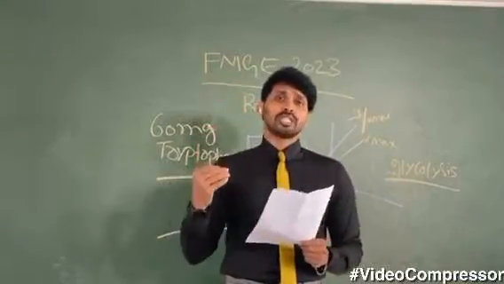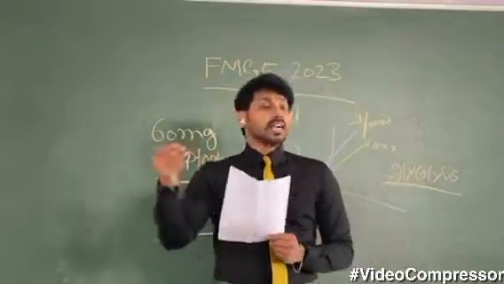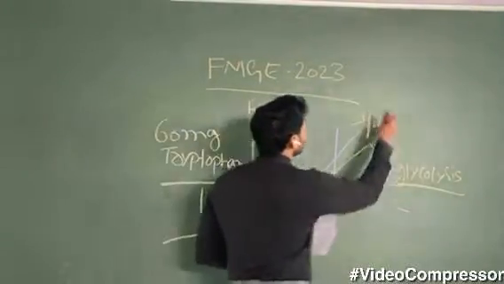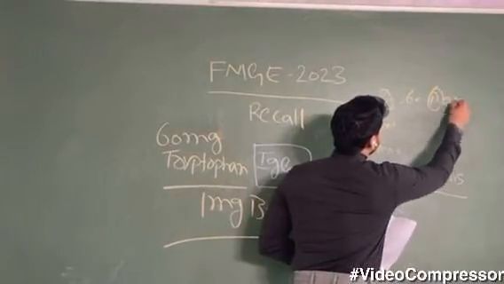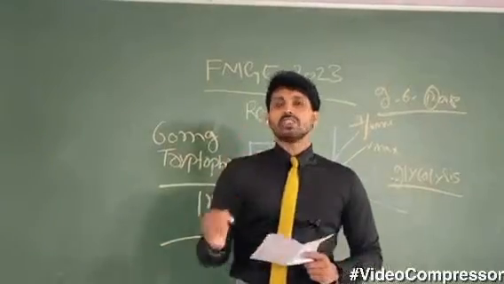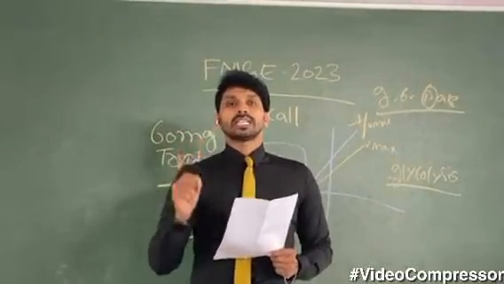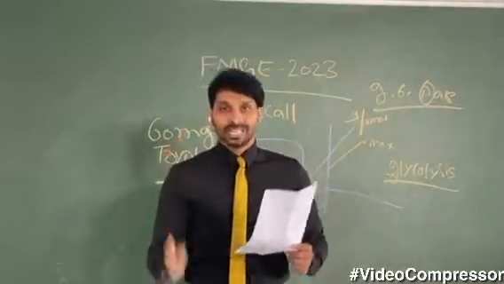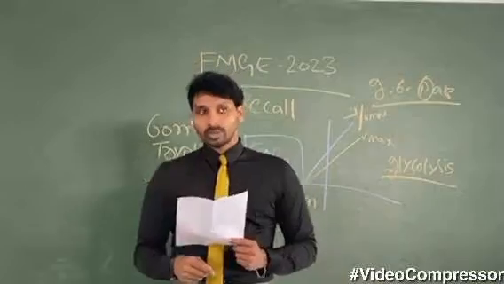Each glycogen storage disorder has its own enzyme deficiency. In von Gierke's disease, the enzyme deficient is glucose 6-phosphatase. Because of the deficiency of glucose 6-phosphatase, the person cannot synthesize free glucose, hence the person is hypoglycemic, right? I am not talking in detail about the other glycogen storage disorders.